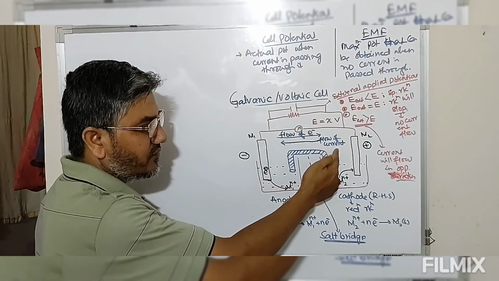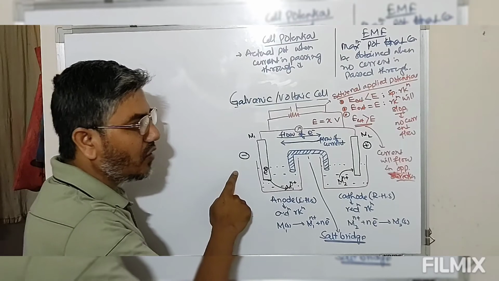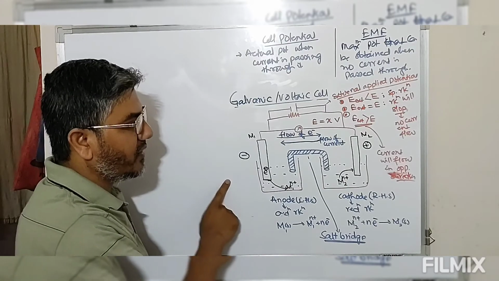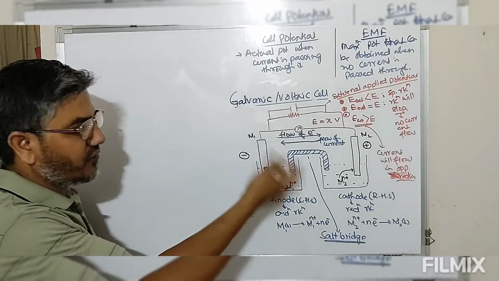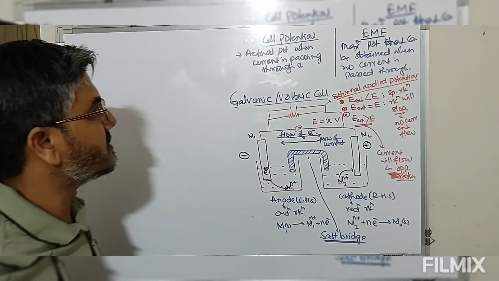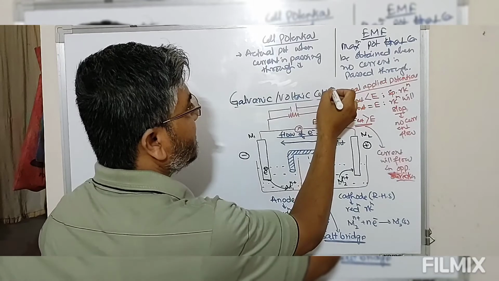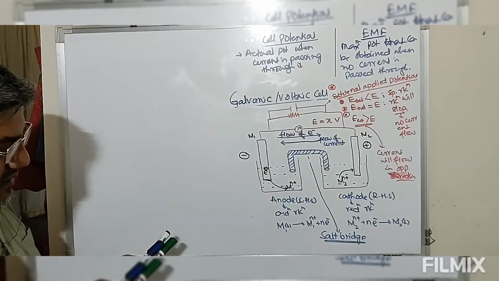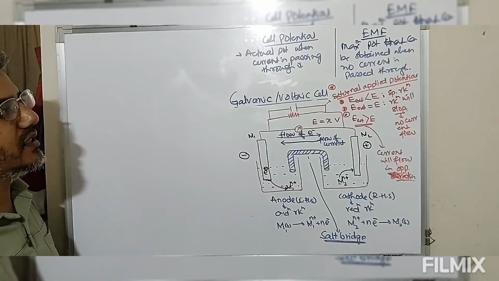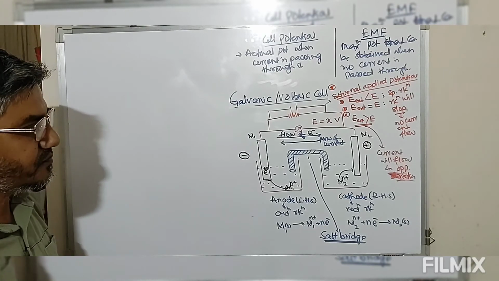Initially this was from cathode to anode, now current will flow from anode to cathode. So this terminal will change. So this is what happens when the cell is connected to an external applied potential.